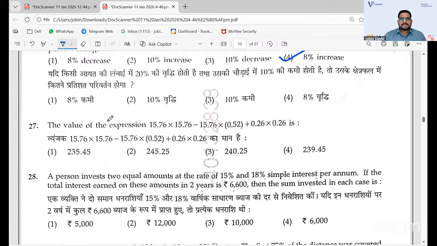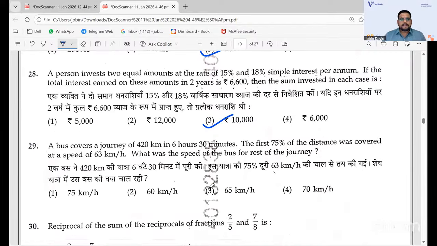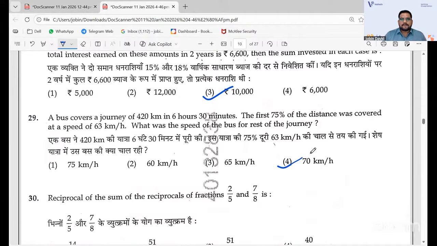And the 27th question, the answer is 3. It is a simplification, but not as hard as the simplification that you had in PGT. 28th question, the answer is 3. Investment and then simple interest, all those things. It is very simple. 28th it is 3. 29, the answer is 470 kilometer per hour.